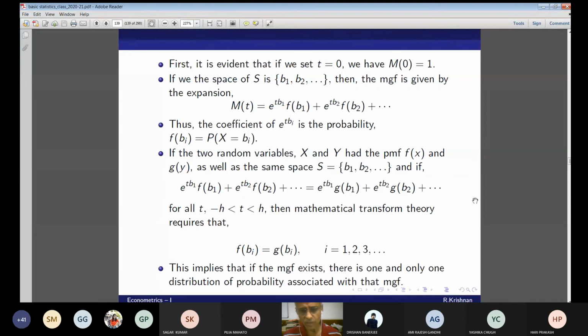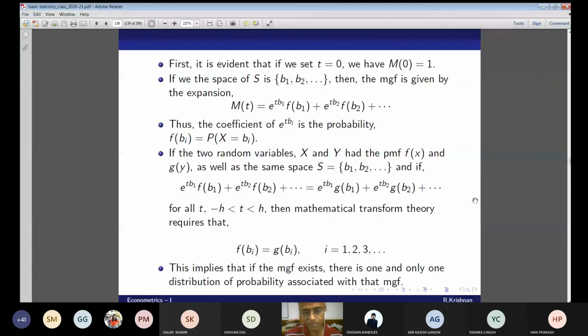If these two are equal, what can you say about the coefficients? The coefficients are equal. Suppose this is an identity. If it is an identity, the coefficients on both sides must be the same, isn't it? That is a simple idea being followed here. So the mathematical transform theory requires that f(bi) is equal to g(bi).